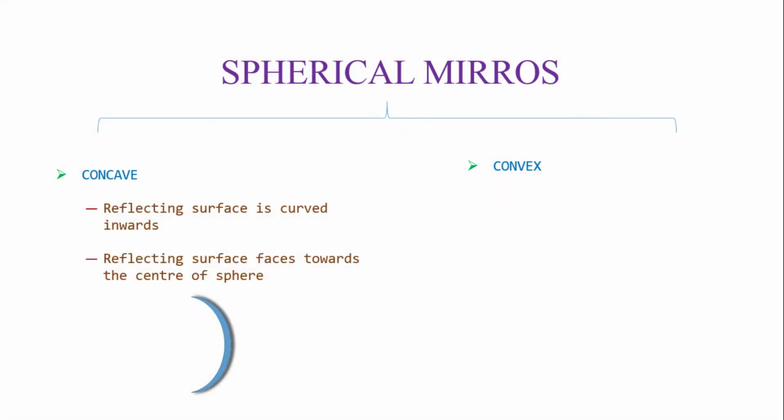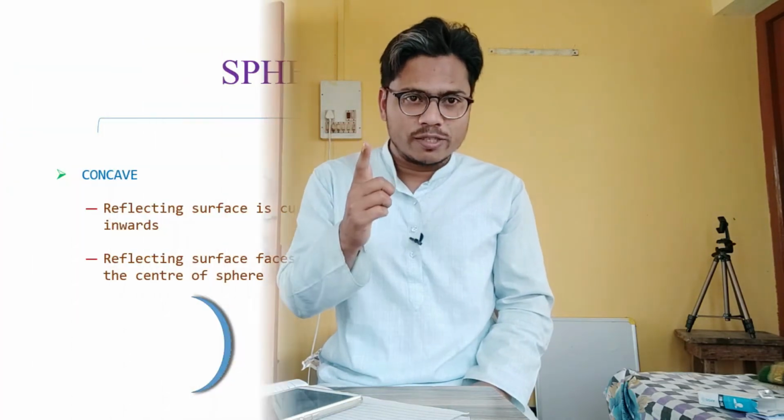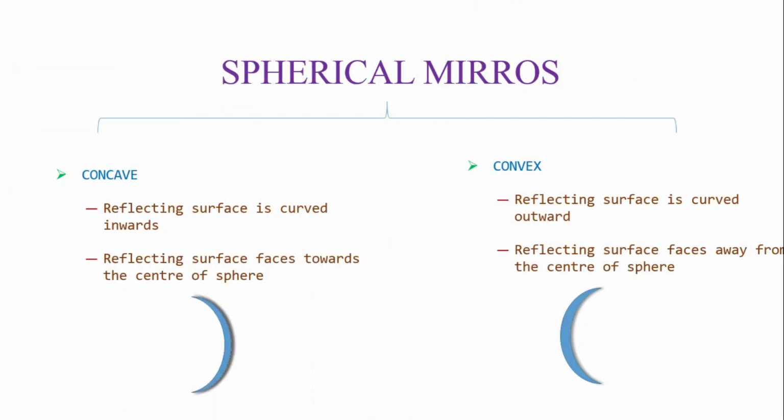In a concave mirror, the reflecting surface is curved inward. That means the reflecting surface faces towards the center of the sphere of which the mirror was originally part. In the case of a convex mirror, however, the reflecting surface is bulged outward. That means the reflecting surface faces away from the center of the sphere of which the mirror is originally part.